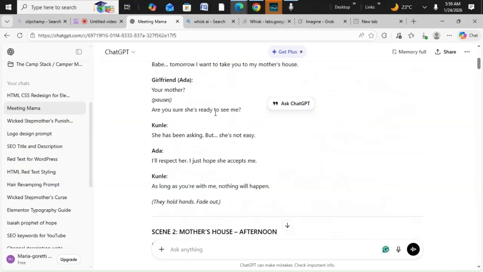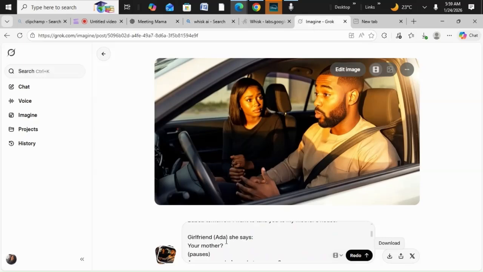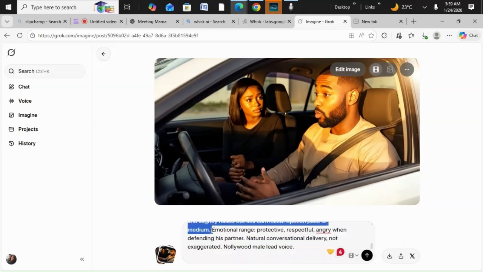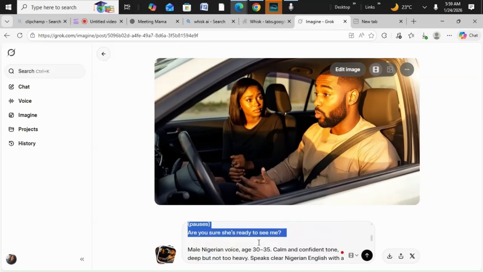We stopped at: "Are you sure she's ready to see me?" So I'll copy again from here, this one, and let's go and see what Grok will create for us. So we're going to edit it and remove these ones. You have to remove carefully. We're trying to remove the conversation and paste the new one we have. You have to still be using this image.